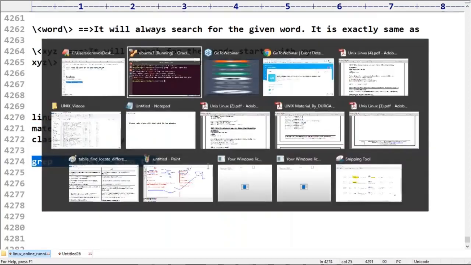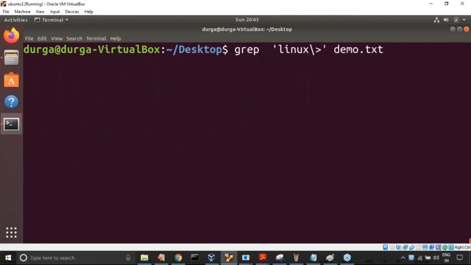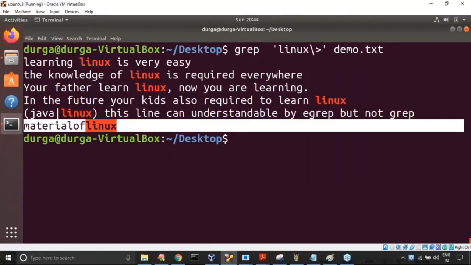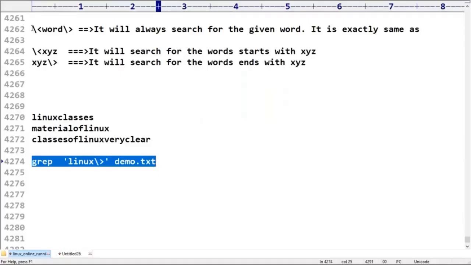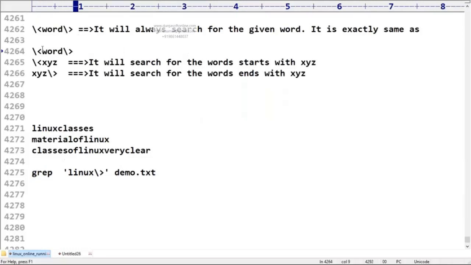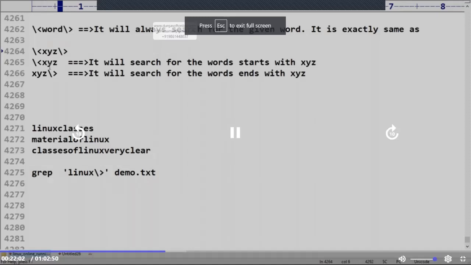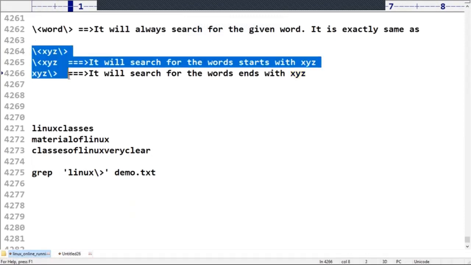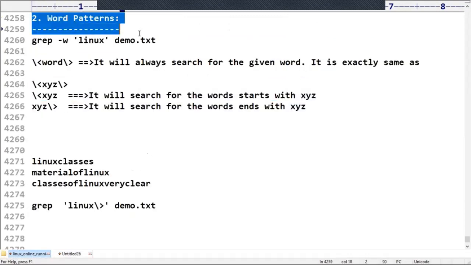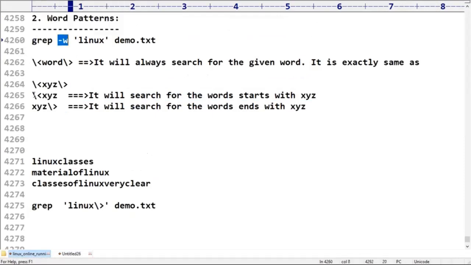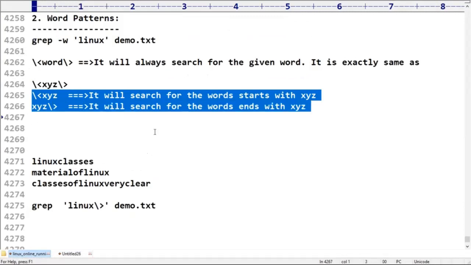Now observe carefully. Yes, only the second, ends with Linux. So these three things are by default considered. Word patterns: if the exact word should be matched, then automatically we use this style. Or if the word starts with, or the word ends with, then we require these. The first one is exactly the same as hyphen w, but these two are extra you have to be aware of. Clear?